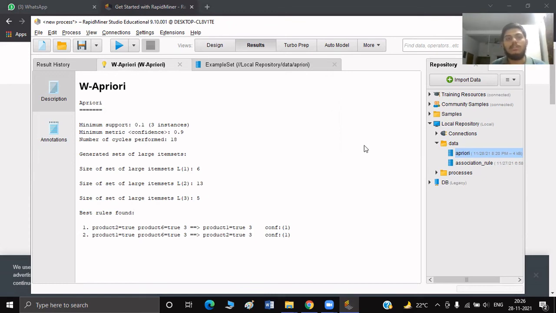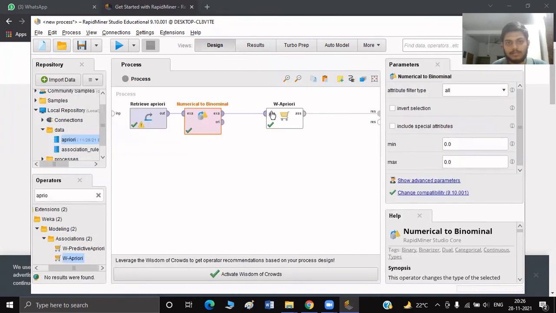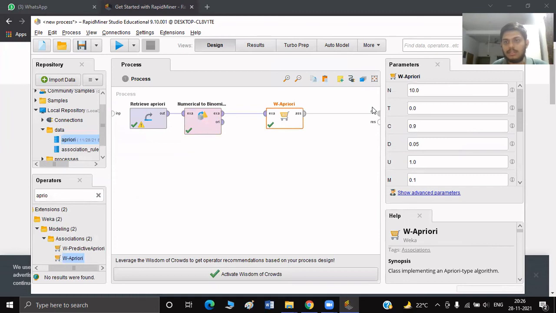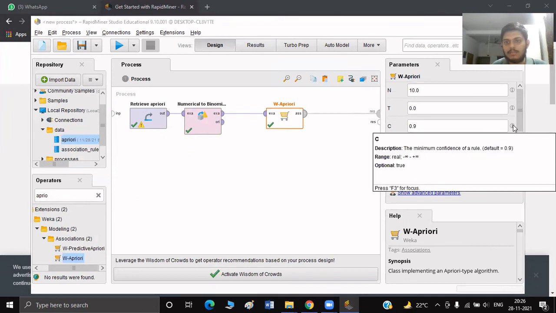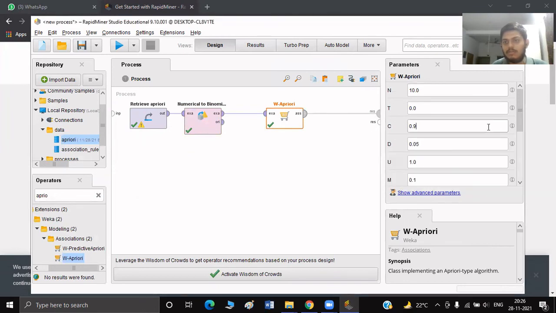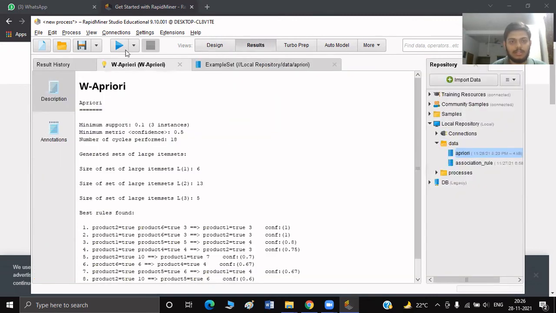Now we are going to vary the minimum support and minimum confidence and see what results we get. First, this is the minimum confidence value that was preset. I'm going to notch it down to 0.5. Now I'm going to simulate it again.